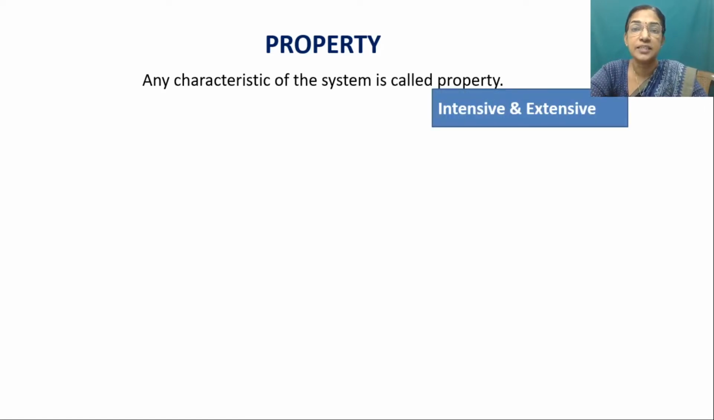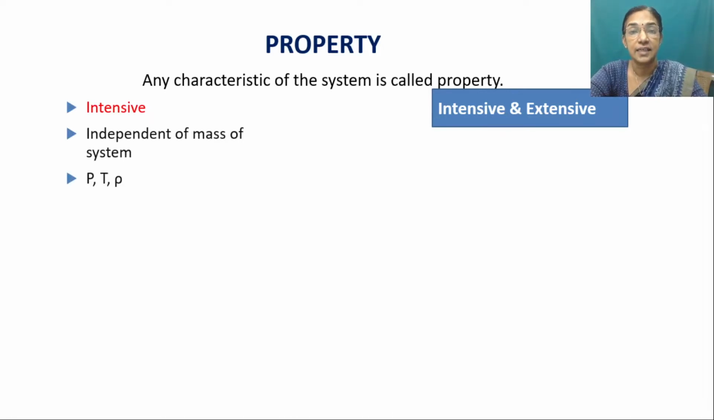Now let us go to intensive property. Intensive property means the property which is independent of mass, for example, pressure, temperature, density. When you come to density, the definition is mass by volume. However, when the mass increases, the volume changes correspondingly. So density is also independent of mass and comes under intensive property. Normally, intensive properties are expressed by lowercase letters, except pressure and temperature.